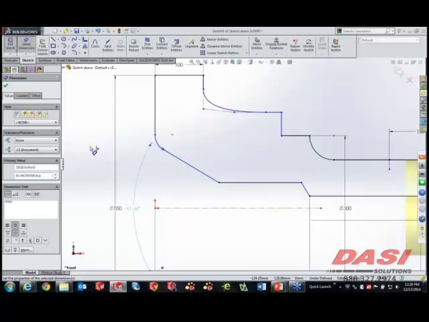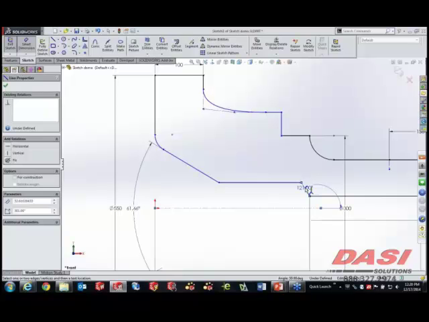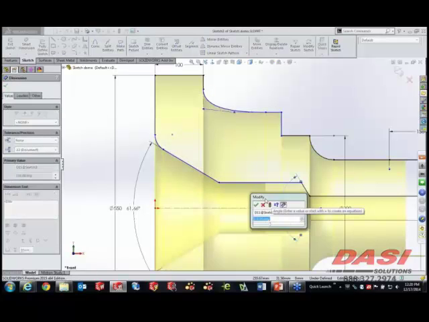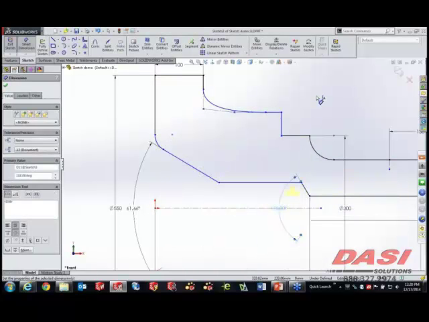Now next to my cursor there's a center line with an A, and what this is indicating is a persistence of the selection of that center line. So if I didn't even see that center line, I could continue to select other sketch geometry and have it automatically select that center line for me. Of course, the Shift key is going to go ahead and give us that transition over to the full dimension.